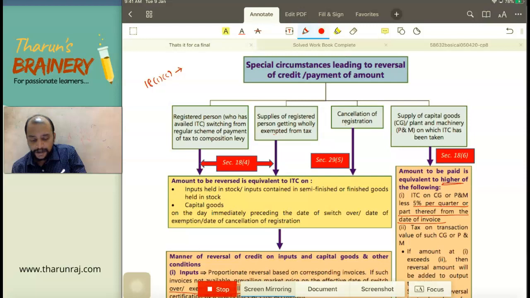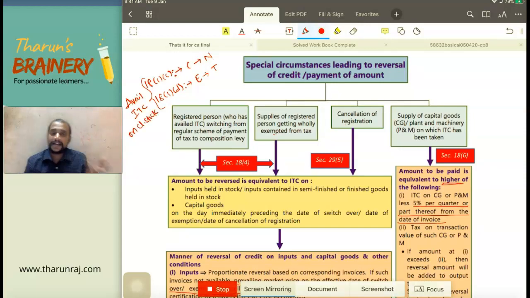In 18(1)(c), you are under composition scheme and now you are going into normal scheme. And in 18(1)(d), you are making exempted supply and now your outward supplies have become taxable. Now its opposite is Section 18(4). In these two cases, what did we do? We availed ITC on closing stock.